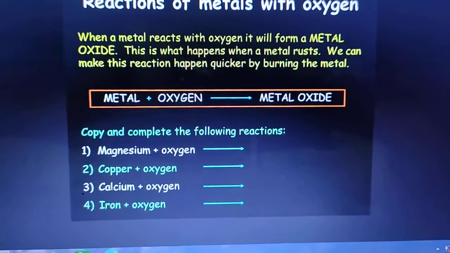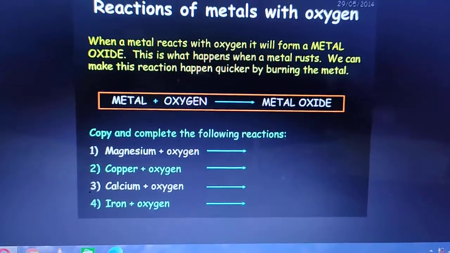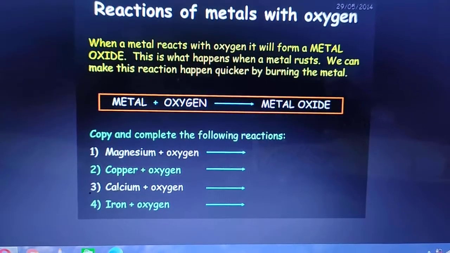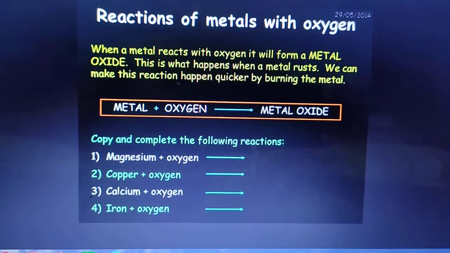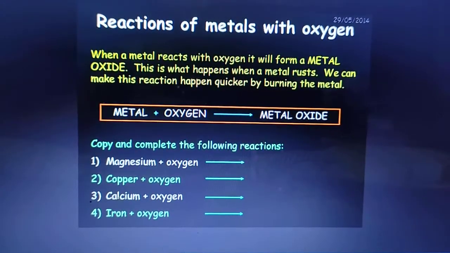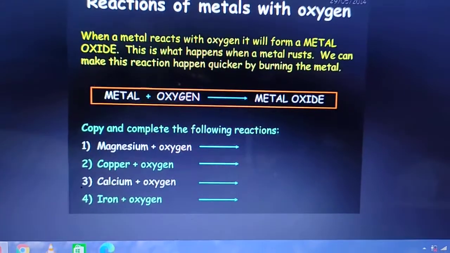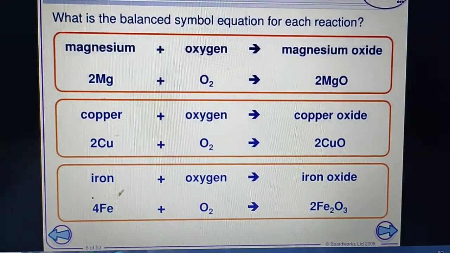Now you can write what happened. Magnesium plus oxygen, magnesium oxide forms. Copper plus oxygen, copper oxide. Calcium plus oxygen, calcium oxide. Iron plus oxygen, ferroferric oxide. Now I want to show you these reactions.